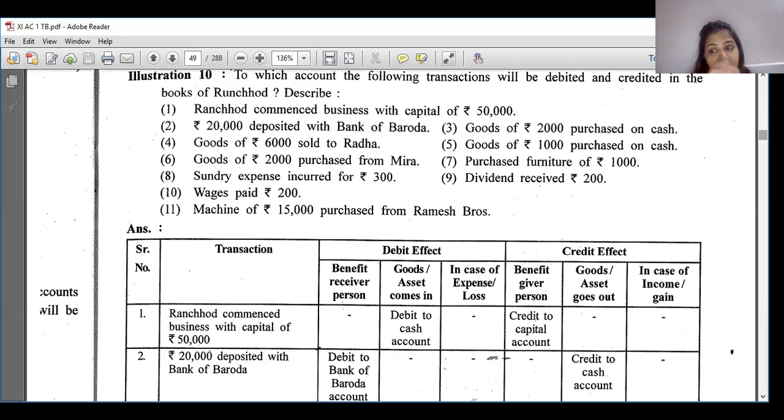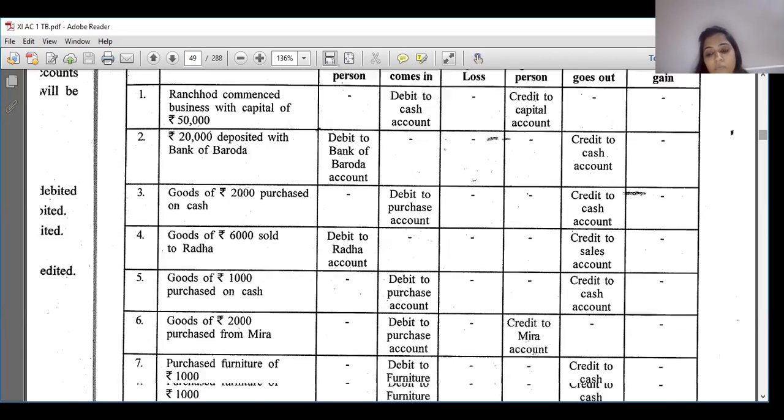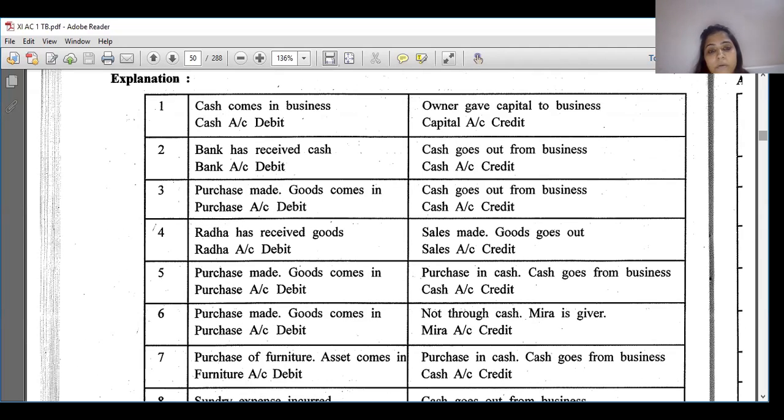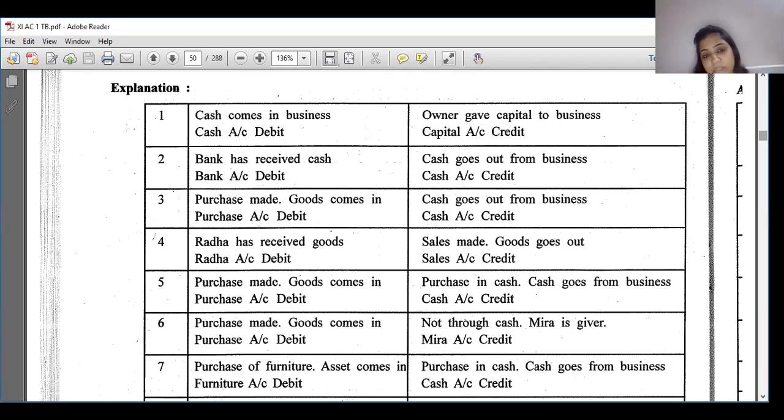and deposited. यानी हमारे पास से क्या गया? कैश गया. So, cash account is credited, cash goes out. You can see bank has received a cash, so bank account is debited. Cash goes out from the business, so cash account is credited. Is it clear?